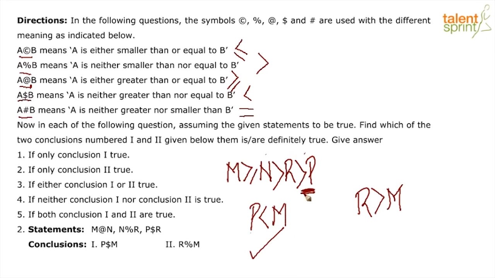Now if P is the smallest value, R becomes the second smallest, and M is the largest value. So therefore, R cannot be greater than M, which means that only conclusion 1 follows. Our answer here is 1. Only conclusion 1 follows.